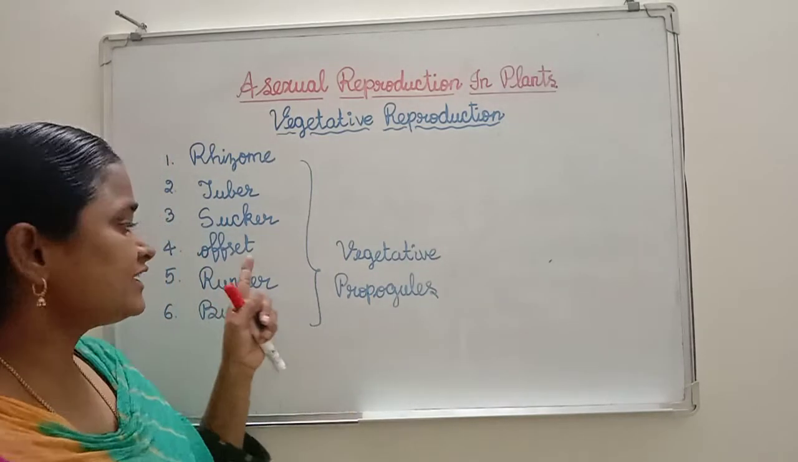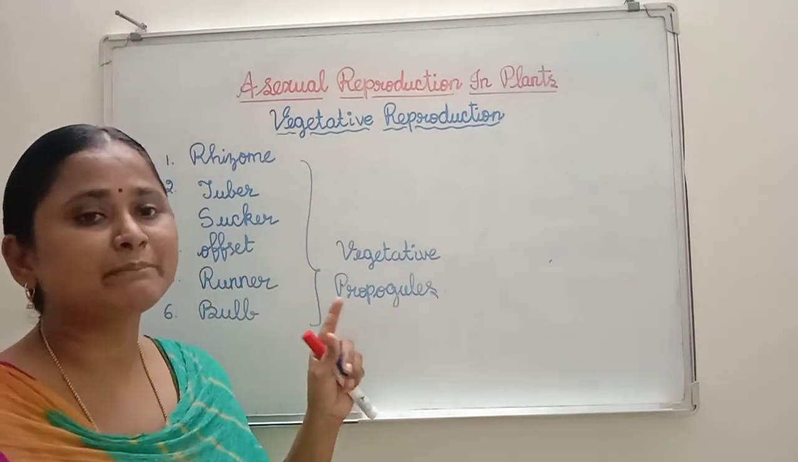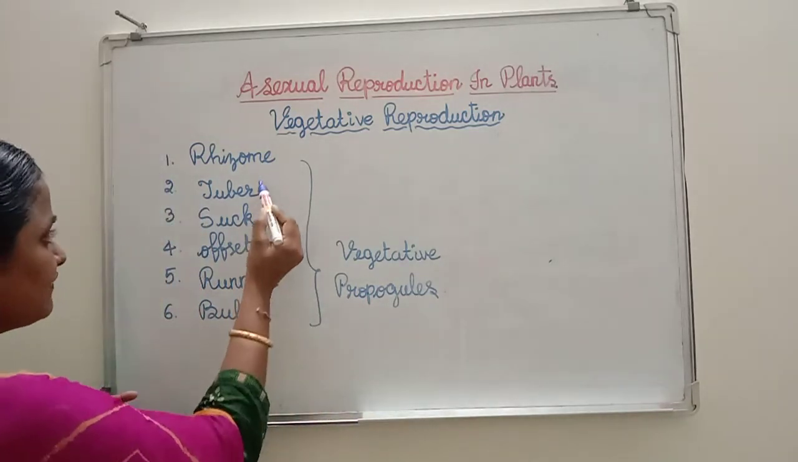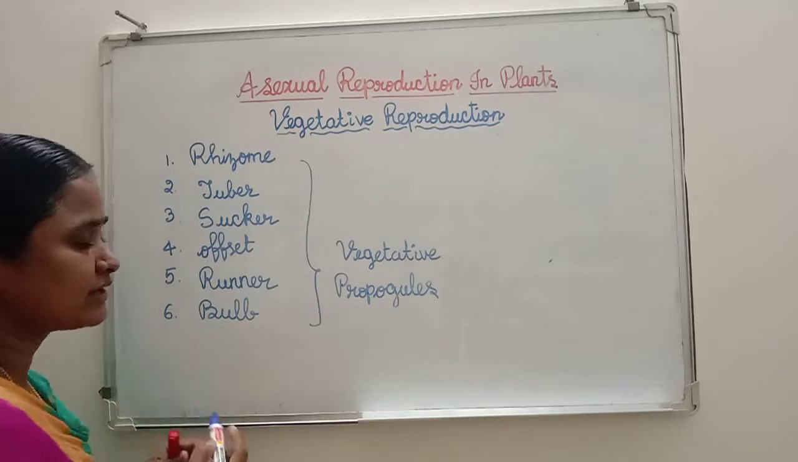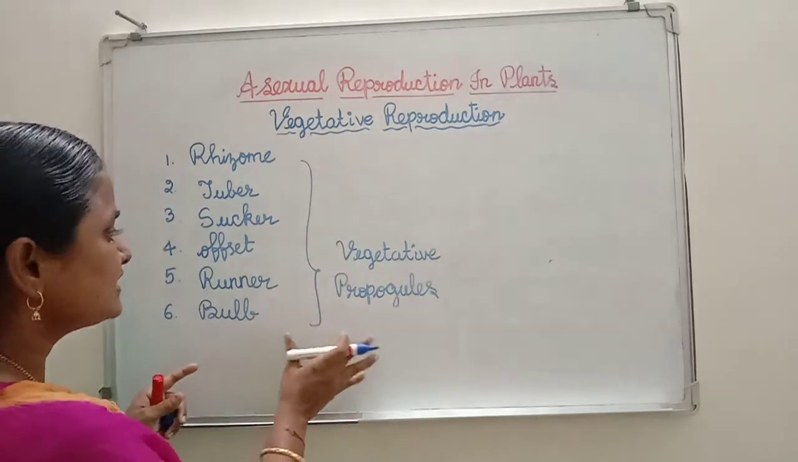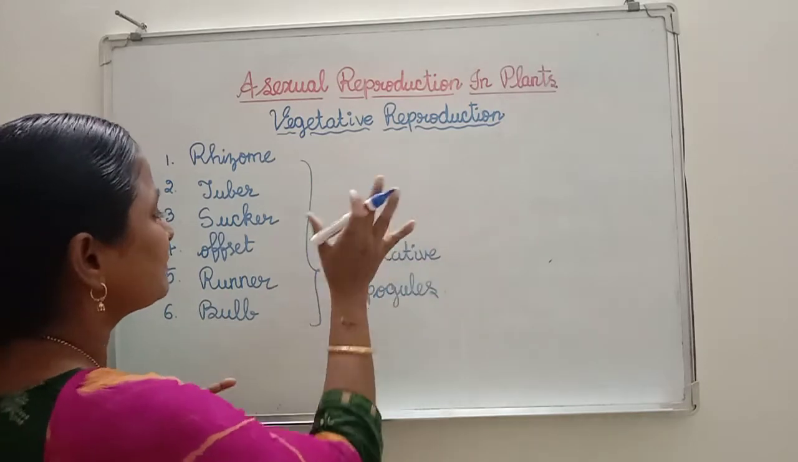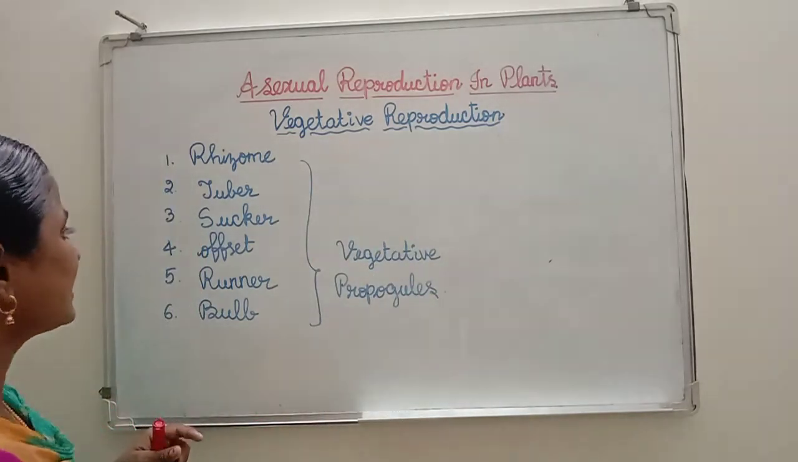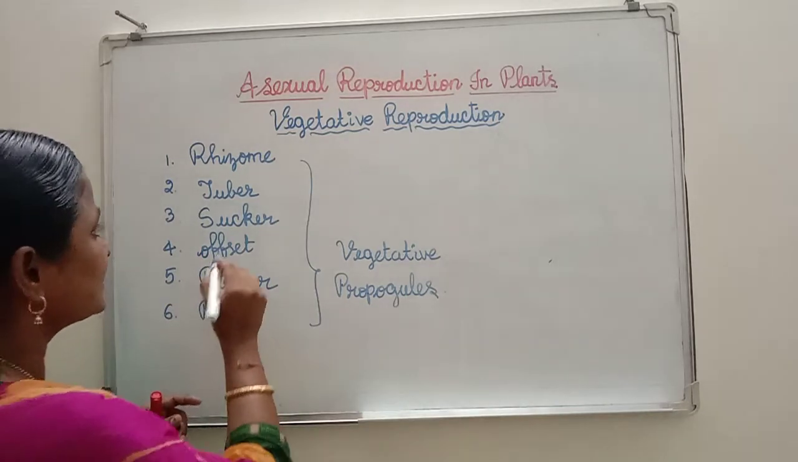Here, no male and female plants are involved. Only with the help of these vegetative propagules, new plants are produced. So these vegetative propagules come under asexual reproduction. Now see here, examples of this.